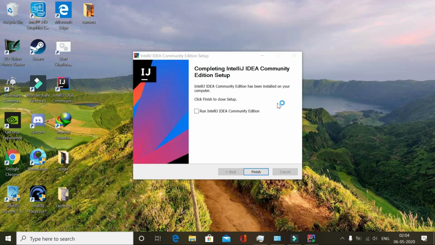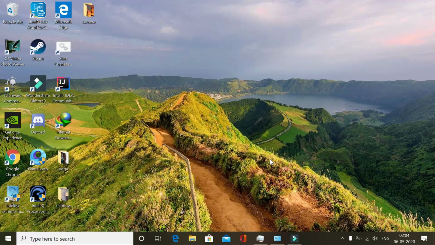So in the last page you can see, if you want to run the IDE right now, you can click here and click finish. I don't want to run it right now. Just click on finish, and as you can see, this IDE is installed.